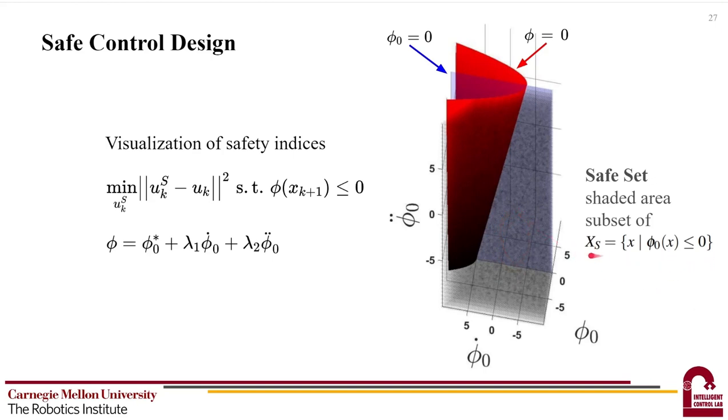0, or XS. Whenever the state approaches phi equals 0, the safety control law will perturb the nominal control to drive the state back to safety. Also, it can be proved that the state will never cross the plane of phi0 equals 0, even when phi is less than 0. Hence, under this control law, the system will never go out of the safe set, which complies with the safety criteria, and the system is always safe.